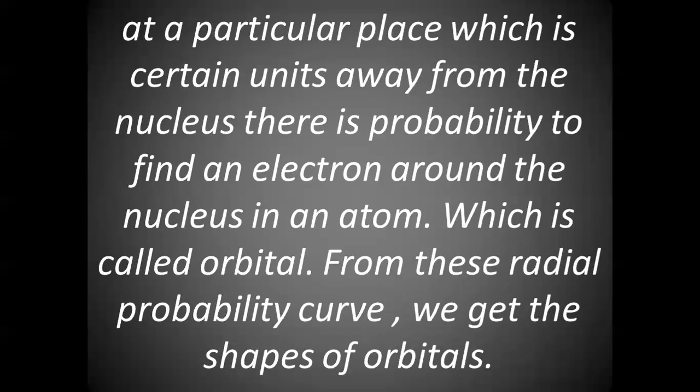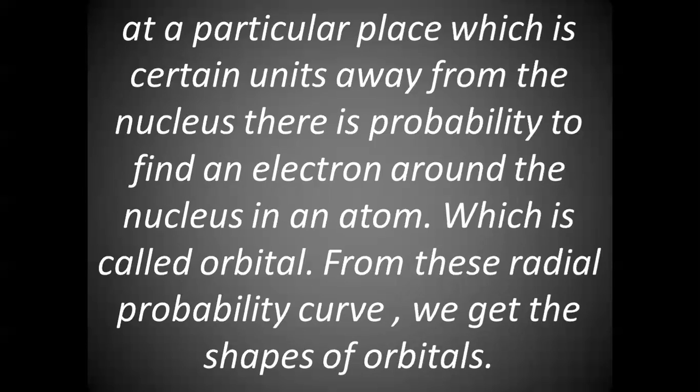Second thing, here we are talking about the probability of finding an electron. Why can't we give the exact position of the electron? This is because the electron is a fast moving particle. It is very small and light in mass, and its velocity is very high.